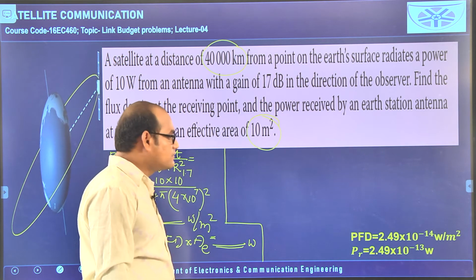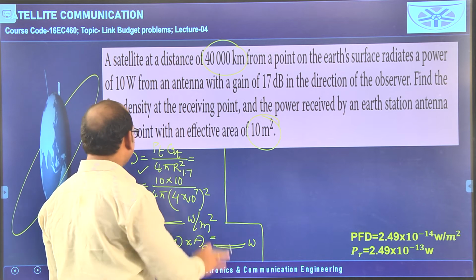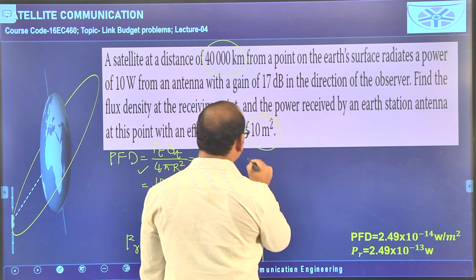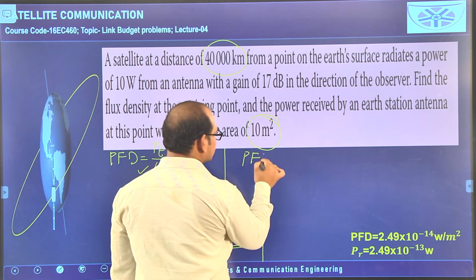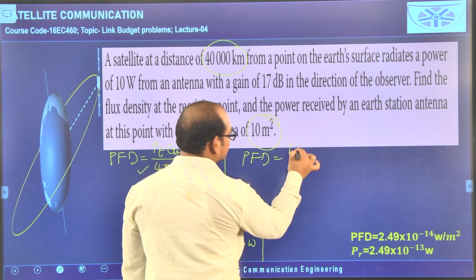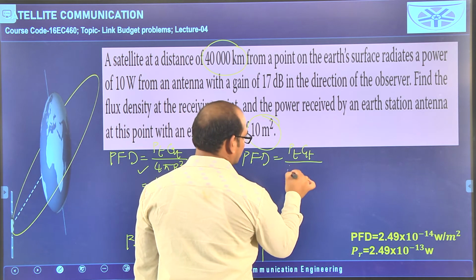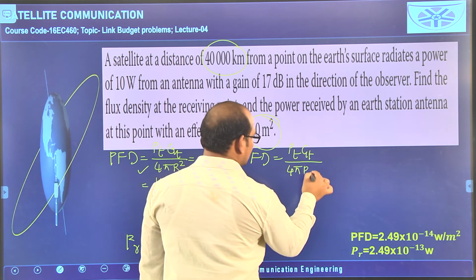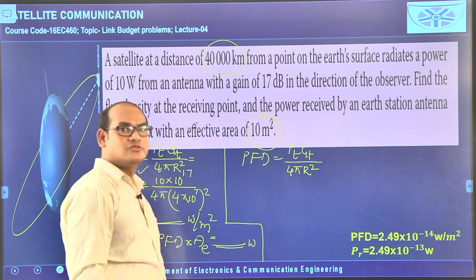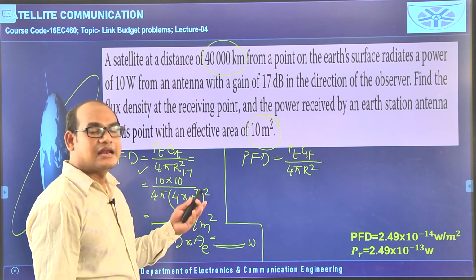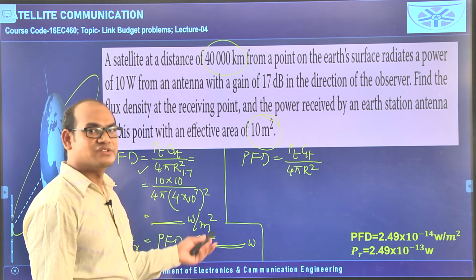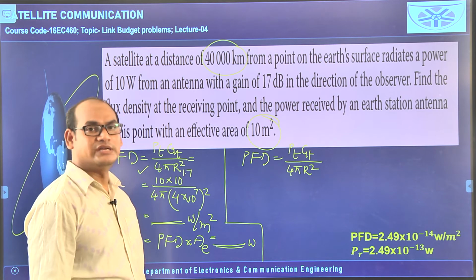So we will perform that also. I am taking this power flux density formula: power flux density is equal to Pt Gt by 4 pi r square. Without substituting the values, first you apply the logarithm multiplication with 10 to convert into dBs.